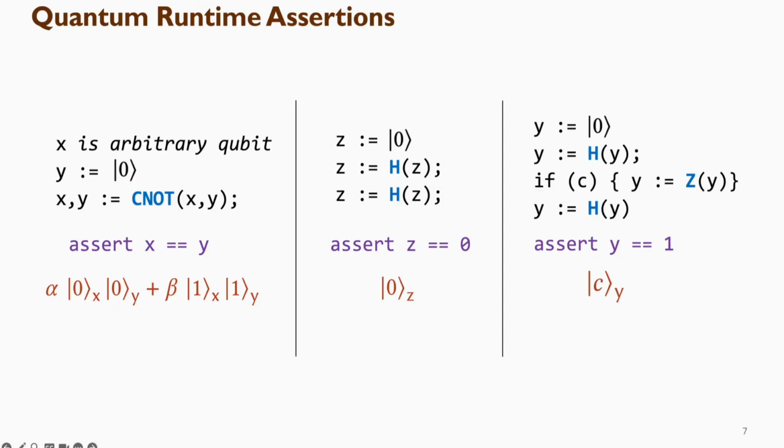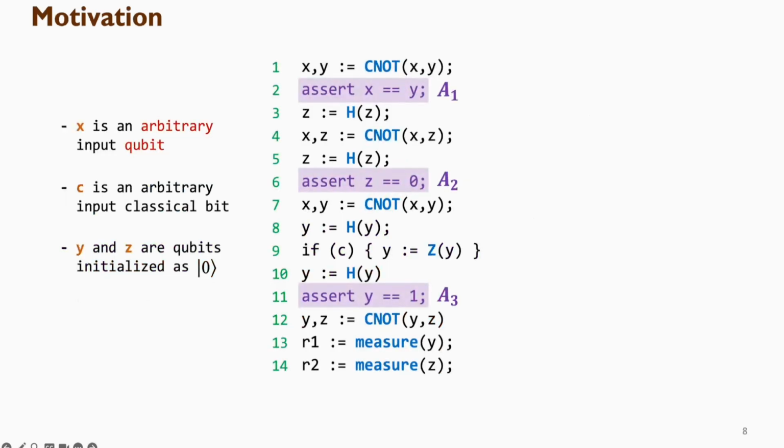For the third example, the only difference from the previous one is that we add a phase flip, a Z gate, right in the middle of the two Hadamard gates, and it's controlled by a classical input bit. With that, the final state of the qubit y ends up matching the classical input bit. So if we assert y equals 1 here, then it will pass if the classical bit is 1 and the program is correct.